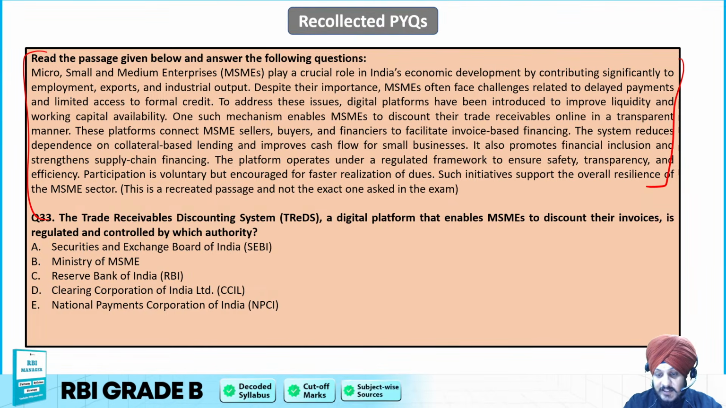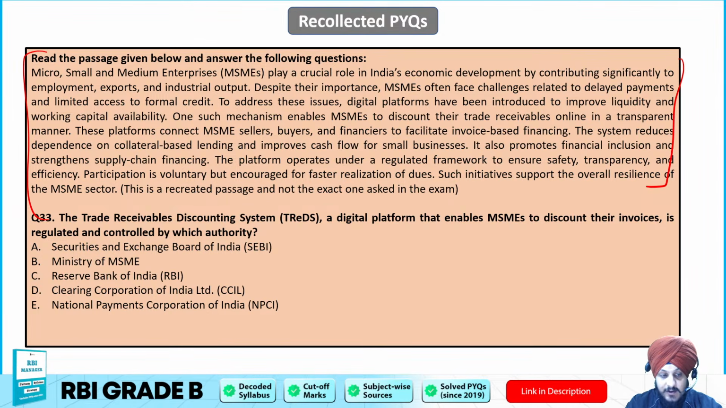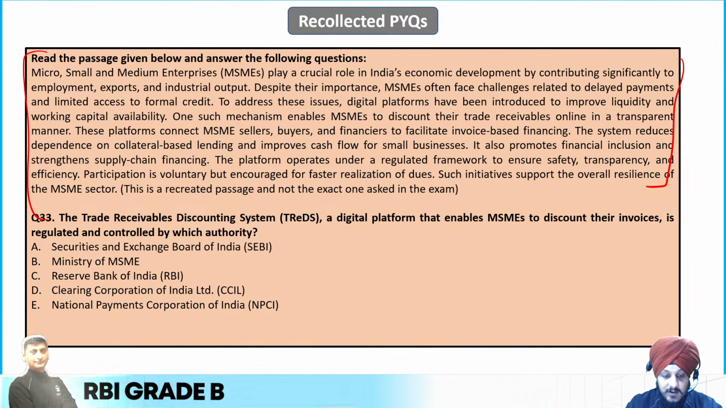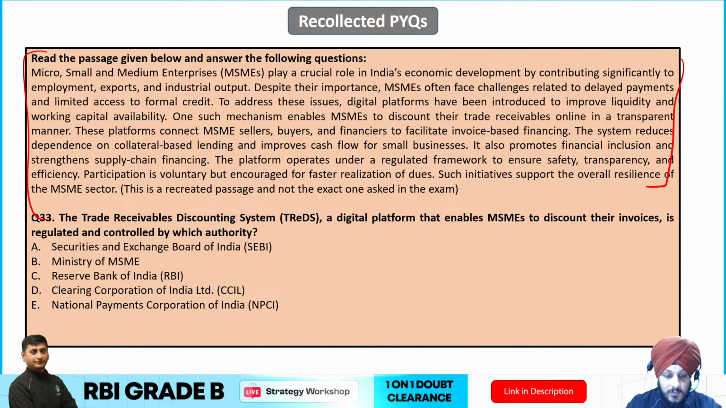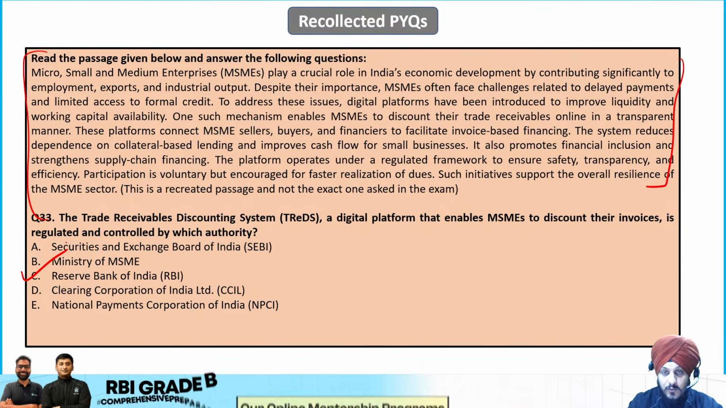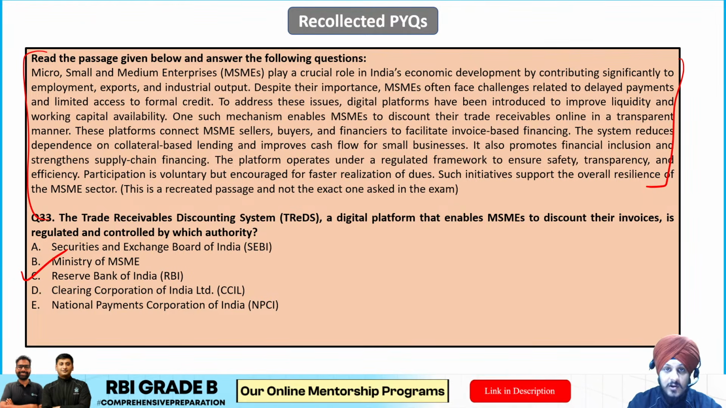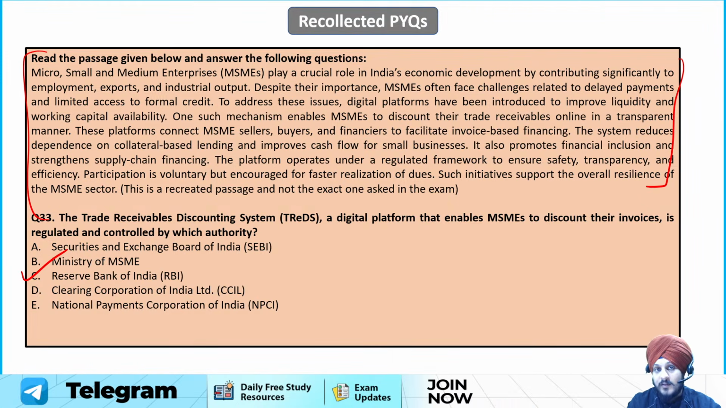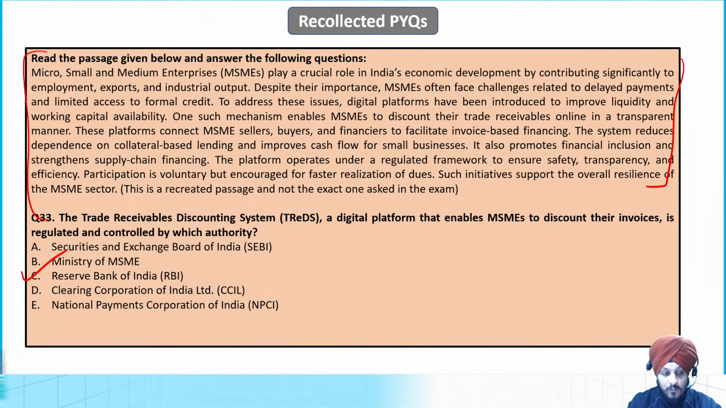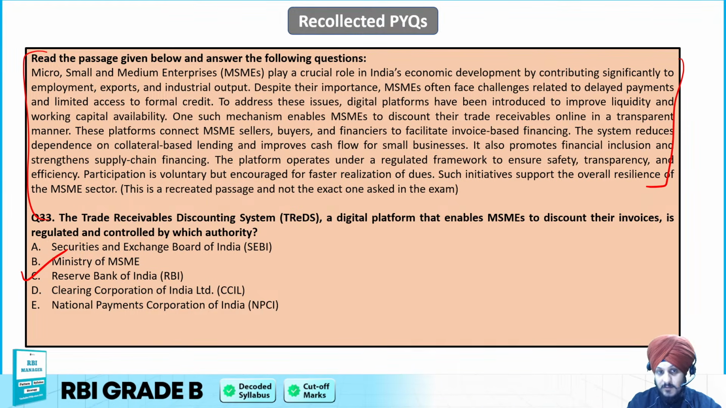So TReDS, a digital platform that enables MSMEs to discount their invoices, is regulated and controlled by whom? It is regulated and controlled by RBI. So C is going to be the correct answer to this question, right? We know that TReDS is an online e-discounting platform where MSMEs can sell their invoices and in return get finance, right? And it is regulated by RBI.